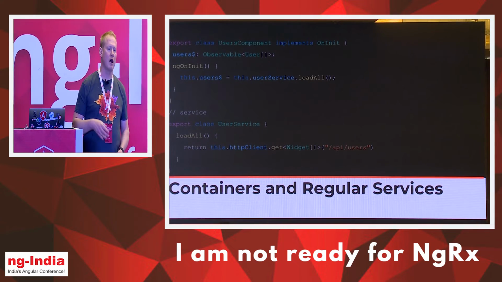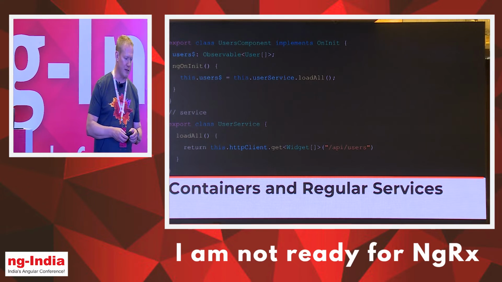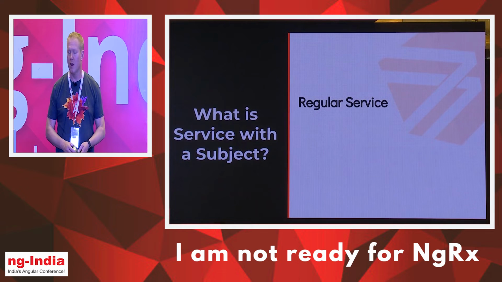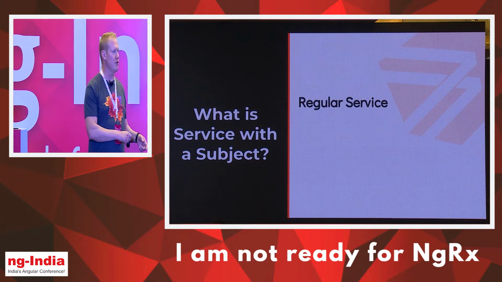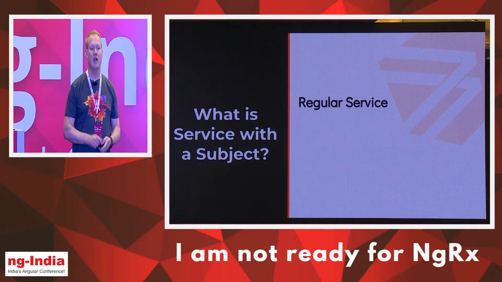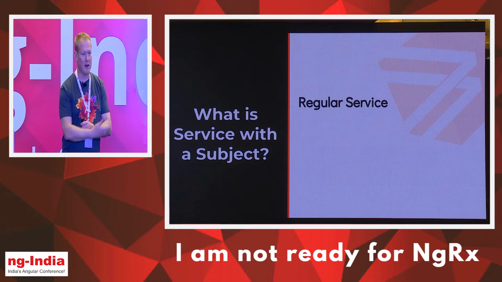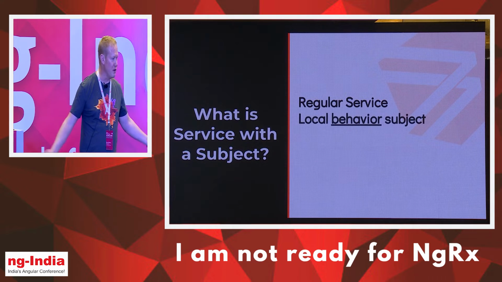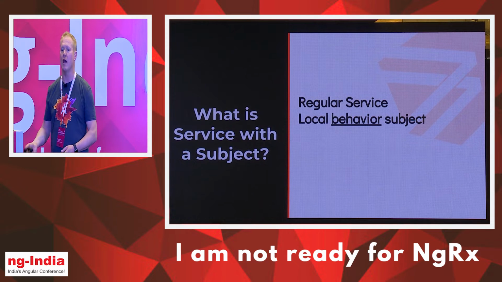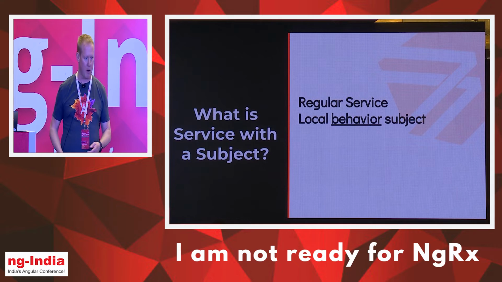One of the questions I get often, and we were talking about it actually at dinner last night, is, why don't I just use a regular subject? Why do I need to use a behavior subject? Well, the problem is that it depends on when you subscribe, when you're actually getting a reference to that. If you use a subject and you come to the party late, guess what? The bus has already left. There's no value for you, and you're going to get a blank output, right? With a behavior subject, it's going to give you whatever the current value is, regardless of when you come to the party.